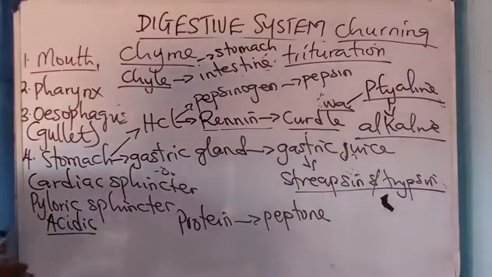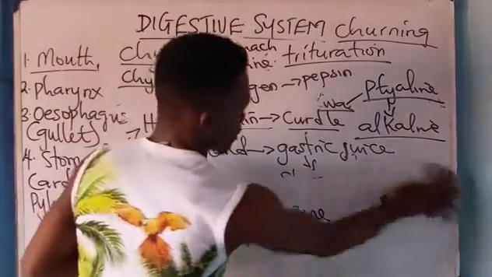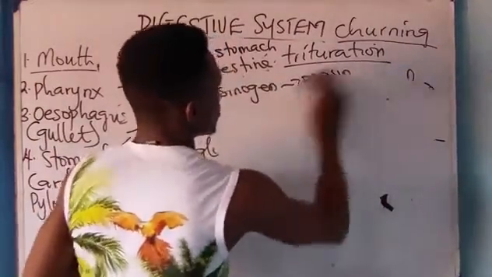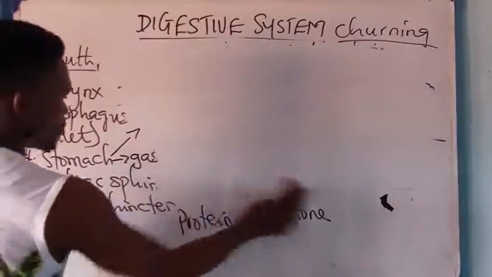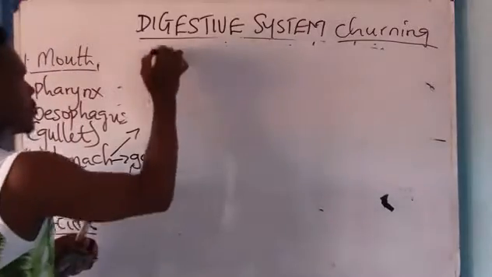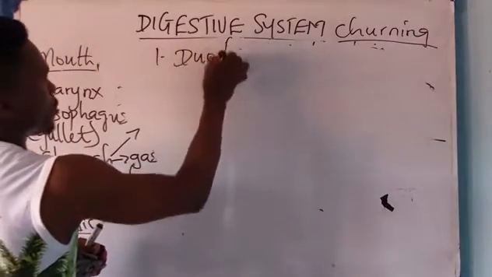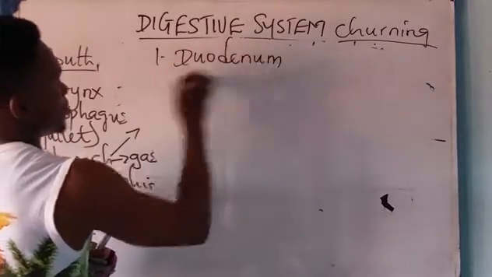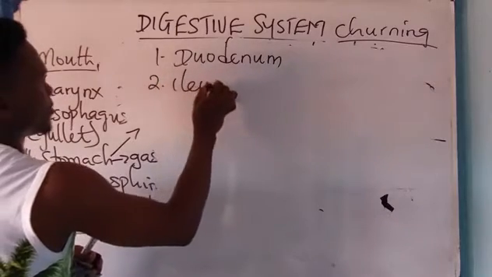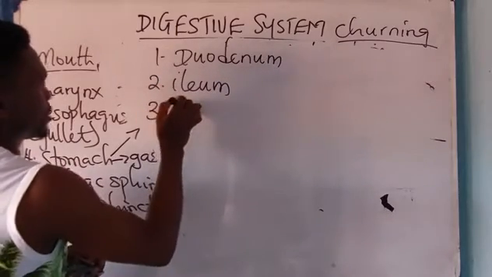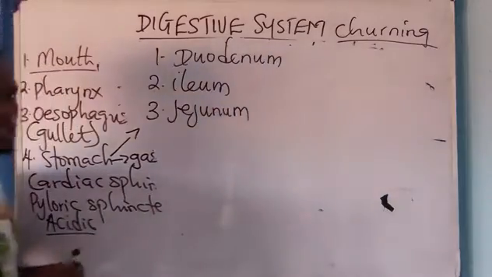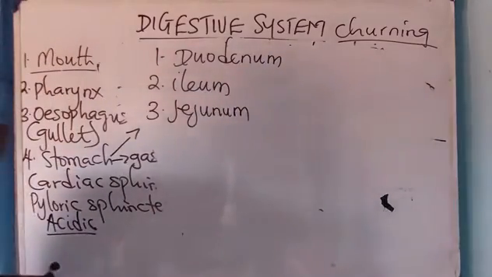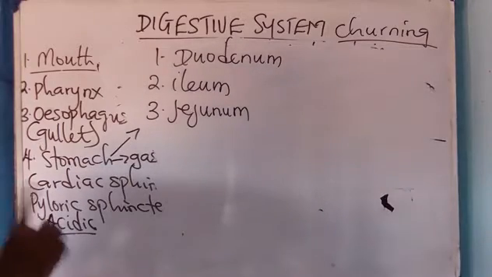So, okay, the stomach. All right, the small intestine is made up of 3 parts. We have the duodenum, the ileum, and the jejunum. Now, these are the 3 subdivisions of the small intestine. Good, I just remembered.